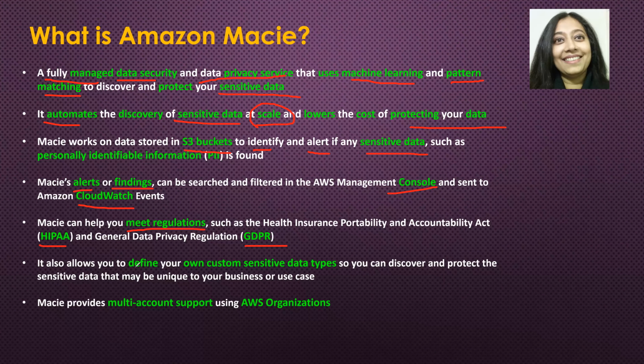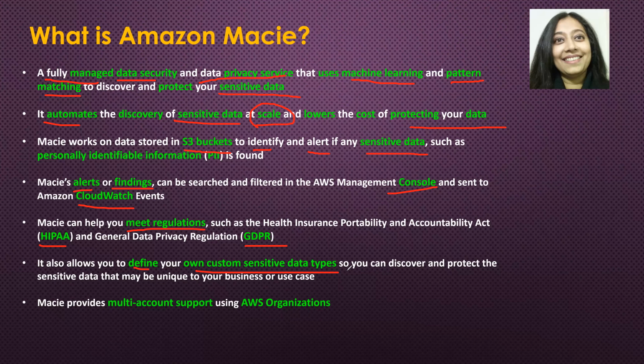Macie allows you to define your own custom sensitive data types. So again, if you have employee ID or something like that, which could potentially be a custom data type, like our employee IDs are A1 and then whatever, or the first two characters are generally letters and then something else, depending upon whatever ID you have, or it could just be 2 numbers in the front and then 7 or 8 letters at the end.